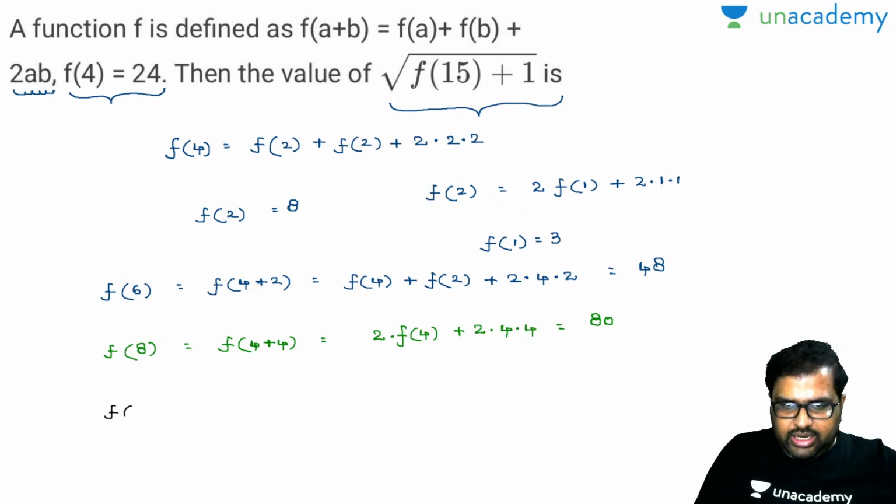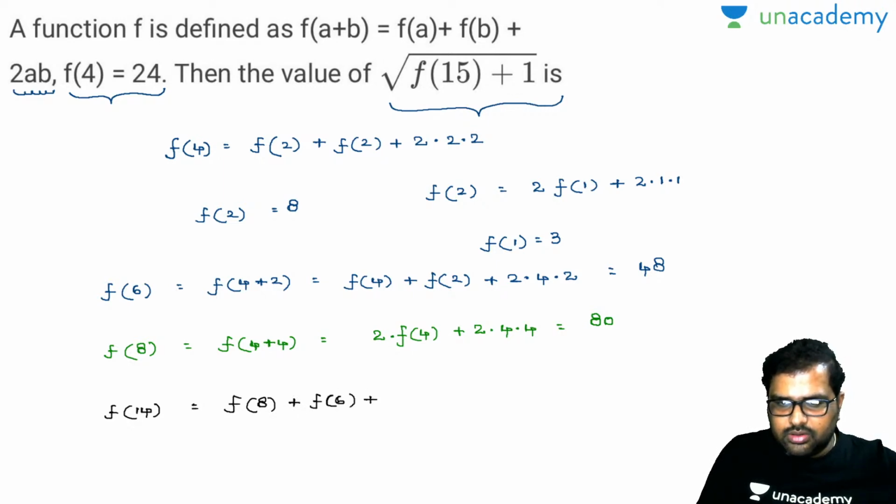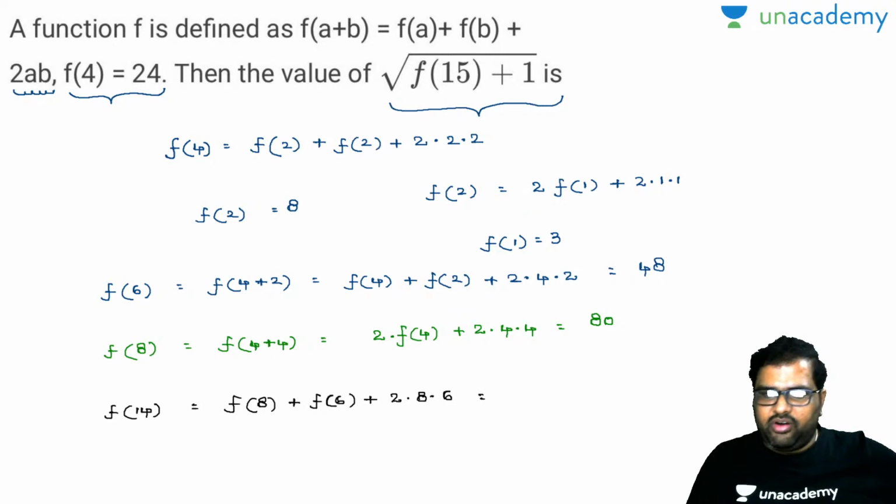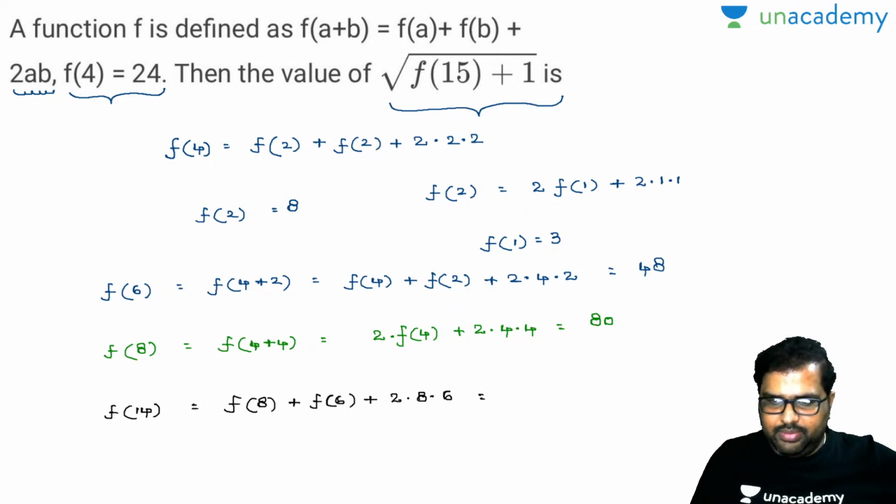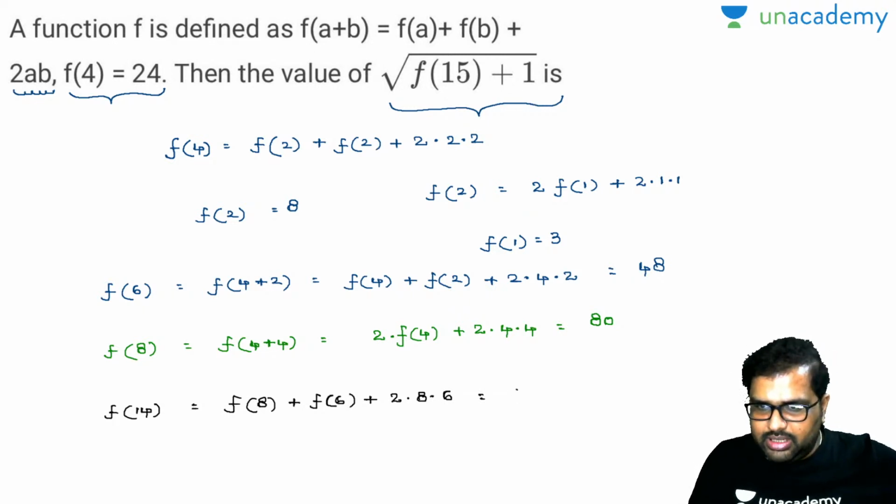Now f of 14, I'll write down f of 14. f of 14 is equal to f of 8 plus f of 6 plus 2 into 8 into 6. Now f of 6 is 48 plus 80 plus 2 into 8 into 6. Finally, what will be the answer there? Will it be 224? Yes, it will be 224.